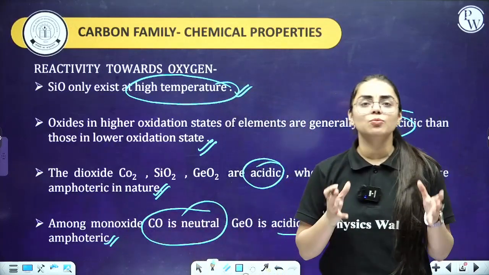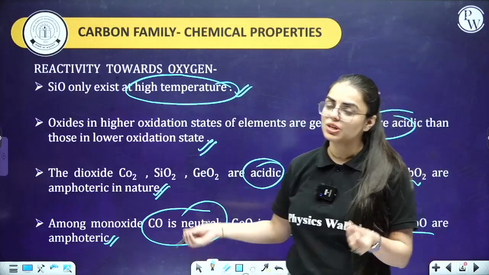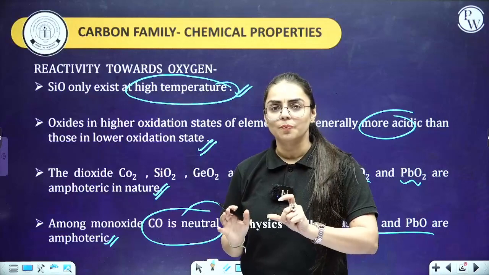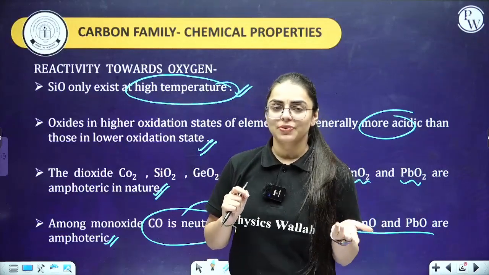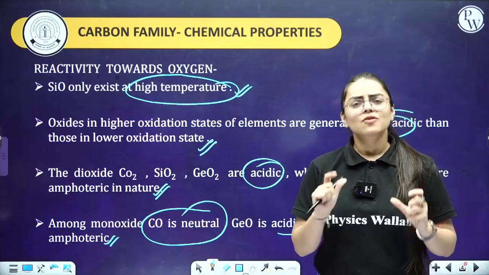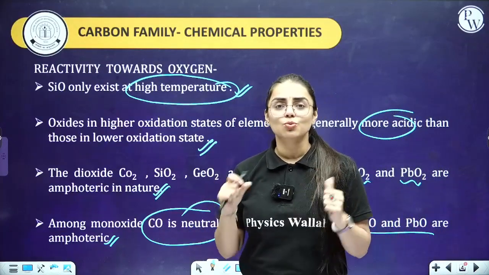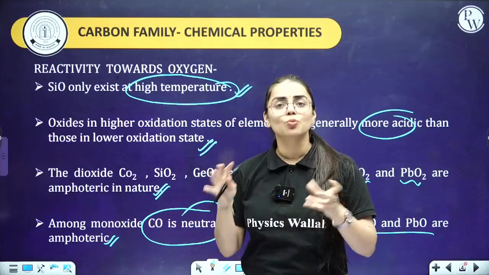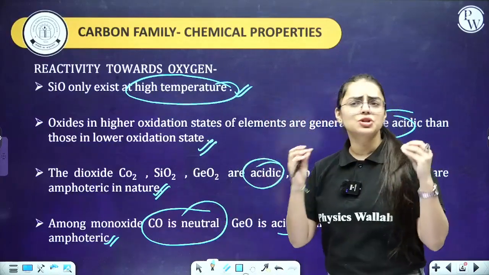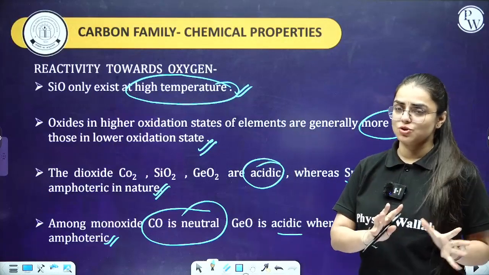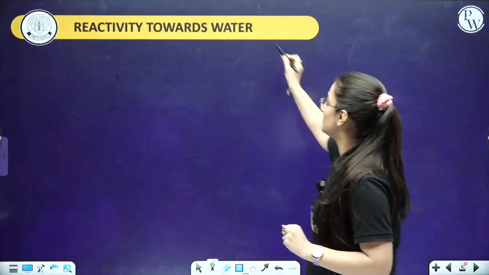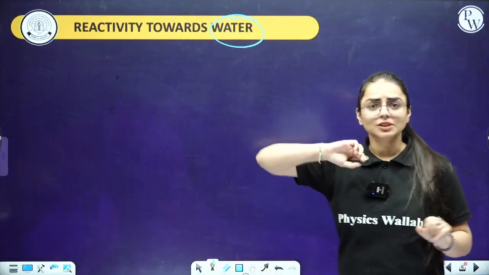If you want to write for the monoxides also, you can write it over here students, but generally the question is asked from carbon monoxide, that is CO. See, when it is creating monoxide, it is going to be carbon monoxide, silicon monoxide in that way. When it is creating dioxide, it is CO2, SiO2, GeO2, SnO2, PbO2 in that way. I hope the reactivity towards oxygen is very simple and you are able to understand also. Now let's start with the next chemical property of ours, that is basically reactivity towards water.